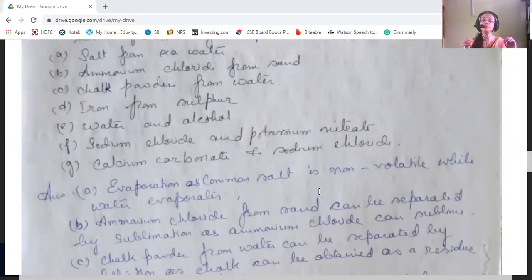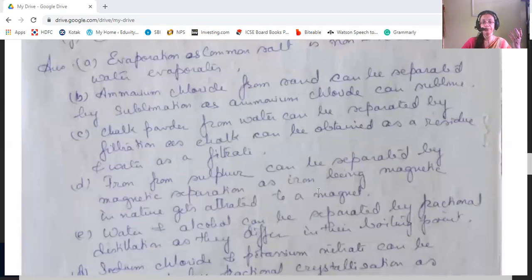This can be separated by the simple method of filtration, because chalk does not dissolve in water. If we pass it through filter paper, we get the chalk as residue, and the water is collected as filtrate.